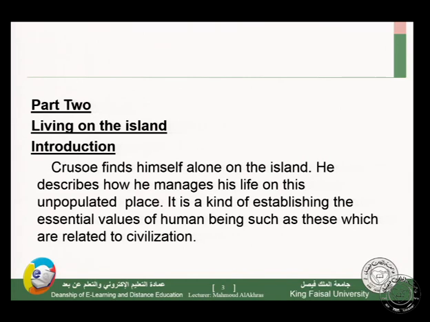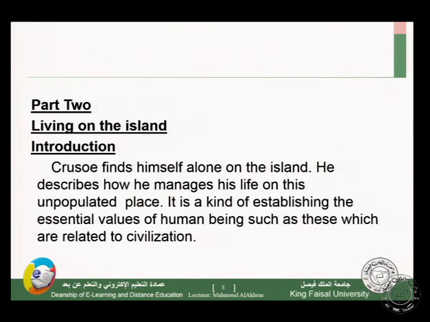Crusoe finds himself alone on the island. He describes how he manages his life on this unpopulated place. So this is a kind of introduction for this lecture. We can see Crusoe on this isolated island. He couldn't see any person on this island.